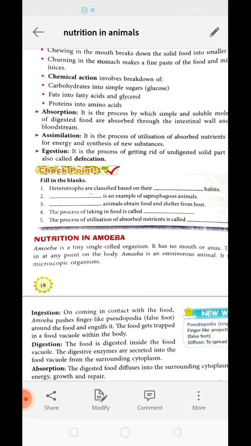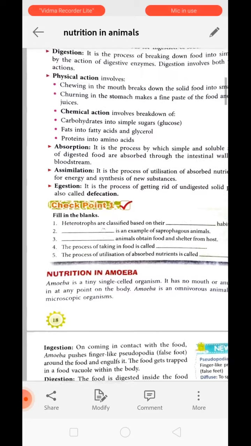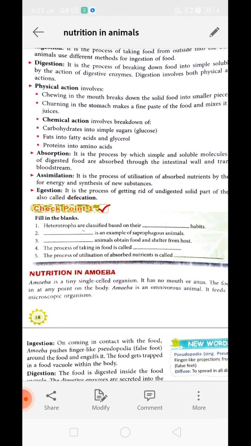After these complex nutrient materials get broken down into the simpler form, they can easily be absorbed, and so the next step is absorption. Absorption means absorption of those simple soluble molecules inside the body cells through the intestinal wall. Once these nutrient materials are absorbed inside the body, they are utilized to perform various activities like growth, repair, and synthesis of other substances, and this process is known as assimilation.